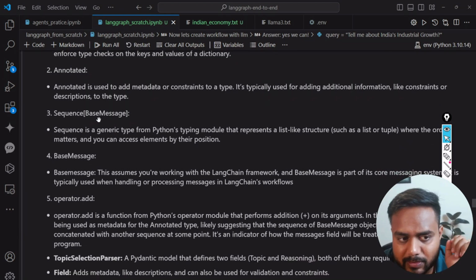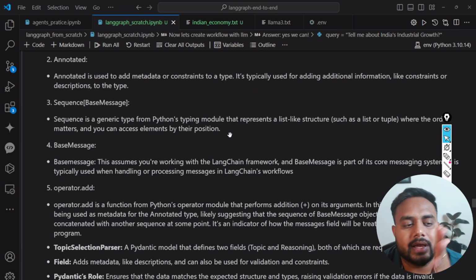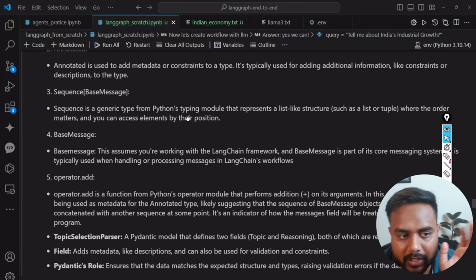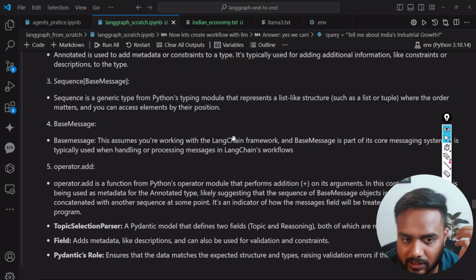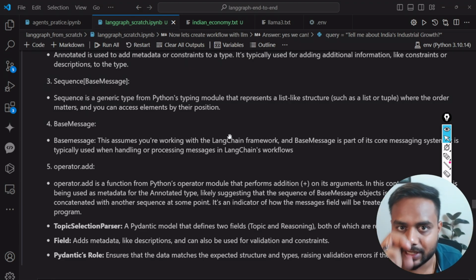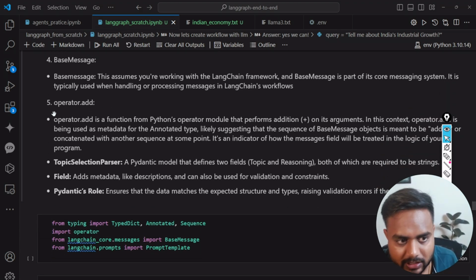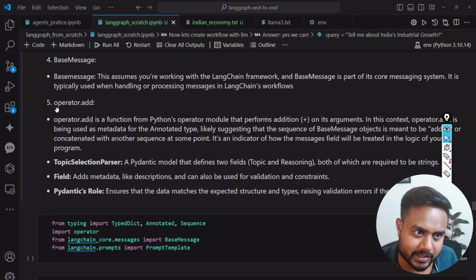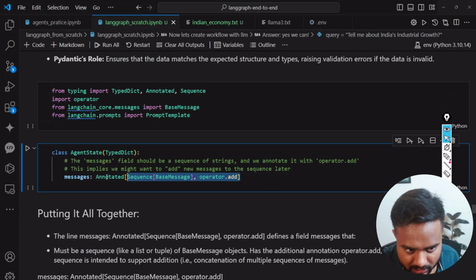Sequence of messages, what it is doing? It is basically telling us that we can add a sequence of messages. Got it? Then BaseMessage is nothing, it's a message only. Whatever message we are writing in LangChain, we annotate as a BaseMessage. Then operator.add, why we are using it? So we can add multiple messages. We are saying that in the sequence of messages we are going to add multiple messages. Okay, so this is going to be my complete notation.